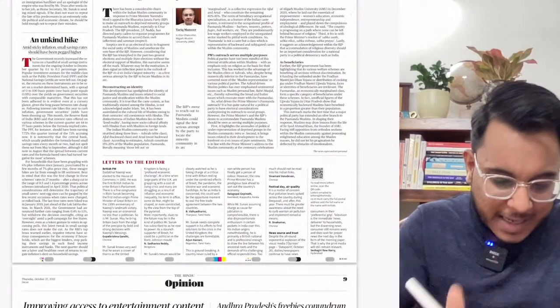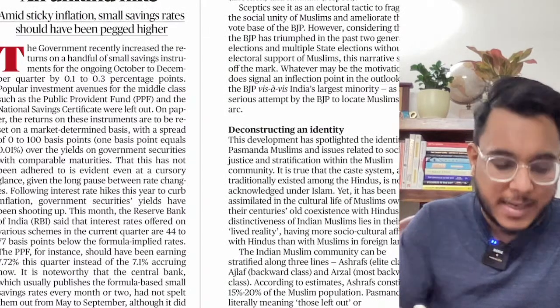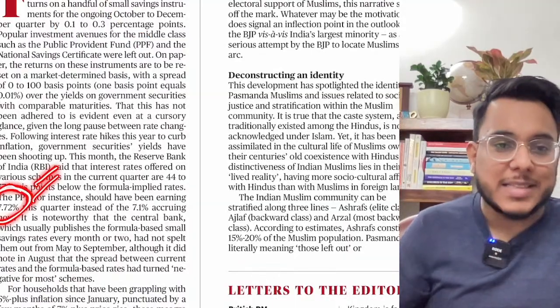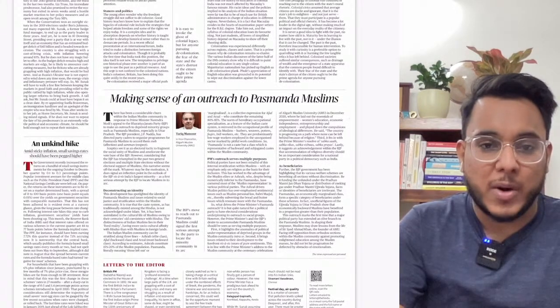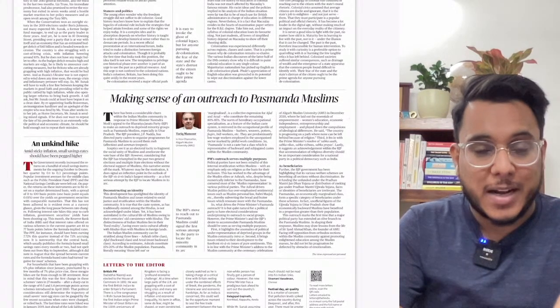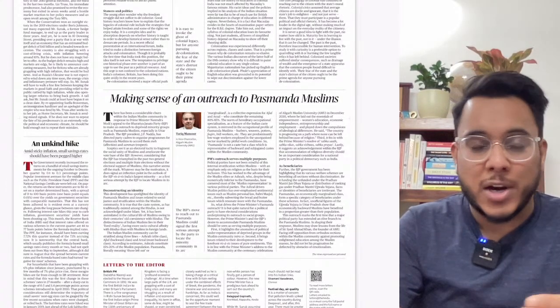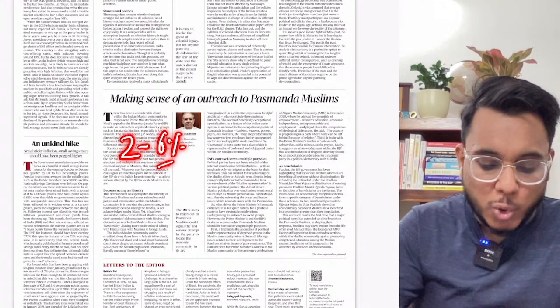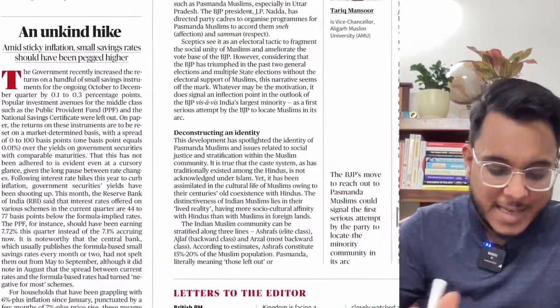Then, unkind hike. This article talks about the hike in the small savings schemes that has been done. A 0.1 to 0.3 percentage point hike has been there. Now guys, understand this. The hike in the small savings schemes is because inflation has been high for the past 9 to 10 months. This inflation has consistently been outside the tolerance band of the monetary policy committee. As per the monetary policy committee, inflation should stay in the band of 2 to 6%, but it has been higher than 6%. So therefore, interest rate hikes have been given on the small savings schemes.